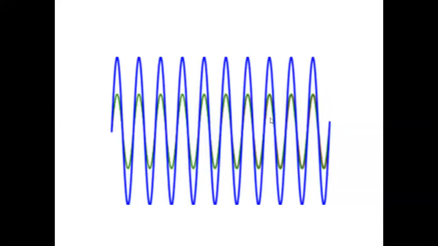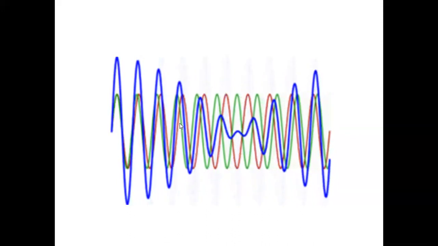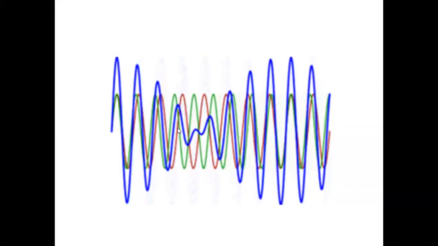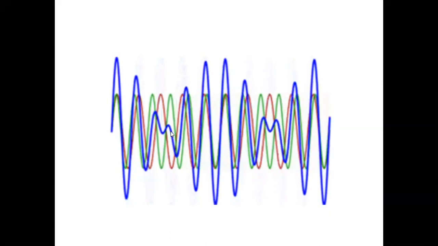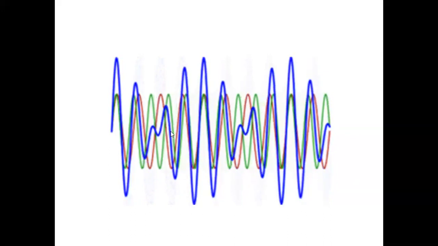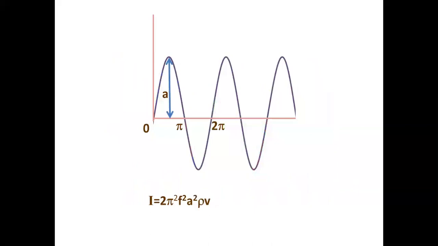If these are water ripple waves in a pond or in a tank, if you produce 2 or 3 ripples, when they superpose, if the crest falls on crest, you will get a large wave. When the crest falls on trough, you don't get any wave at all there. That is called superposition. So now let us see some points about the wave.